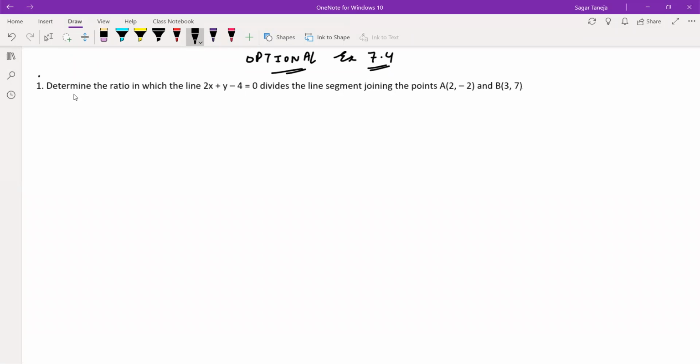First question: determine the ratio in which the line divides the line segment AB.